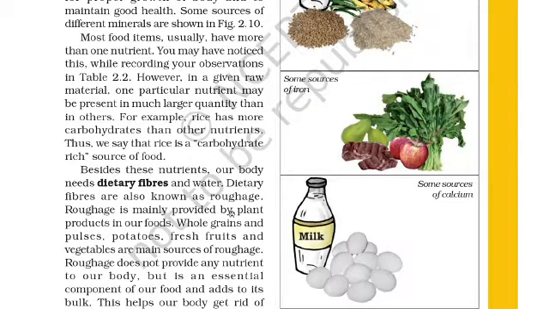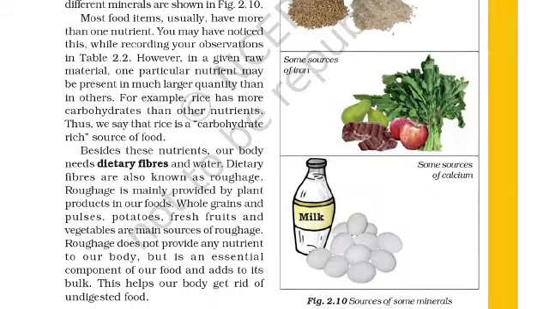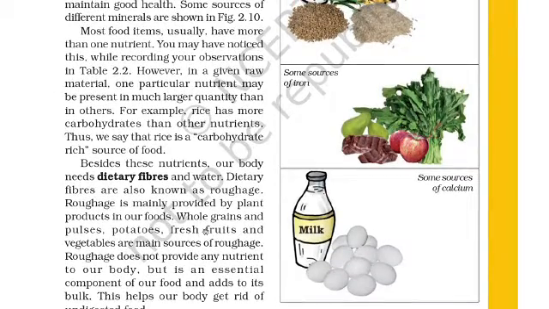Roughage is mainly provided by plant products in our food. Mainly we are getting roughage from plant products. Whole grains and pulses, potatoes, fresh fruits and vegetables are the main sources of roughage. If a question is there, you can write which are the main sources of roughage: whole grains, pulses, potatoes, fresh fruits and vegetables.